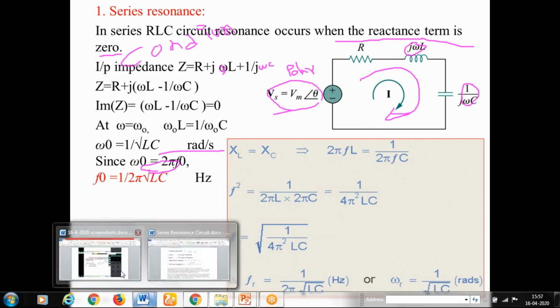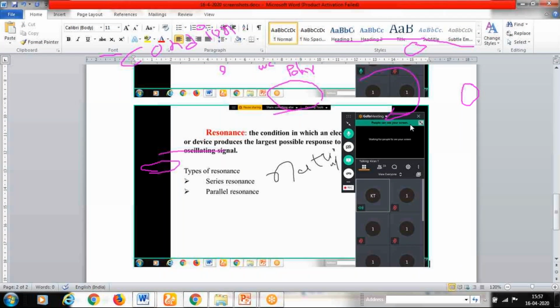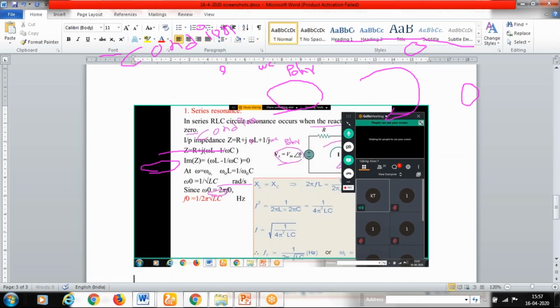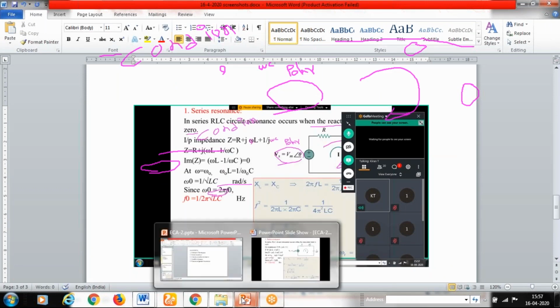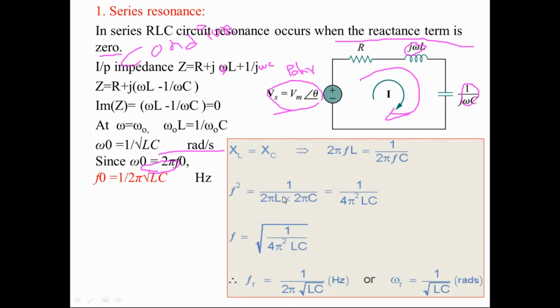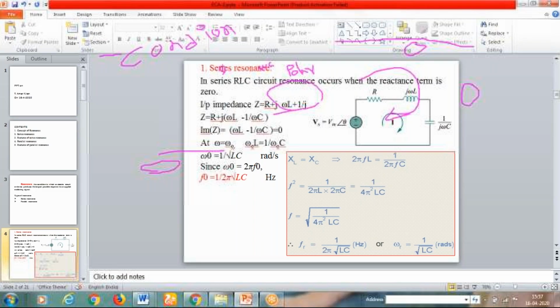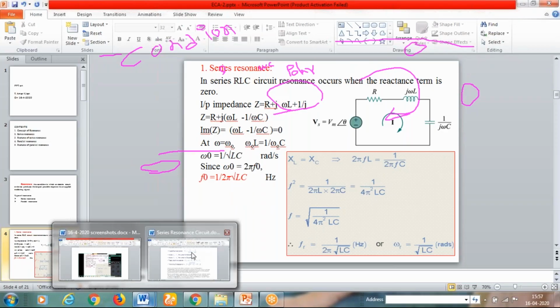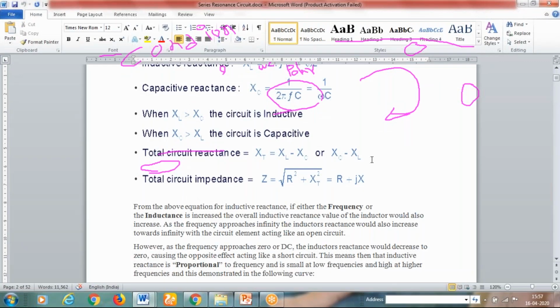Okay. So here I have just performed some mathematics only. I will show you how it came. It's only simple mathematics.